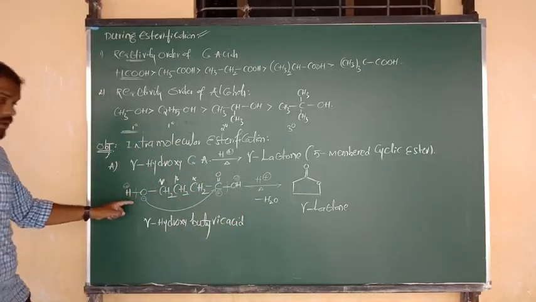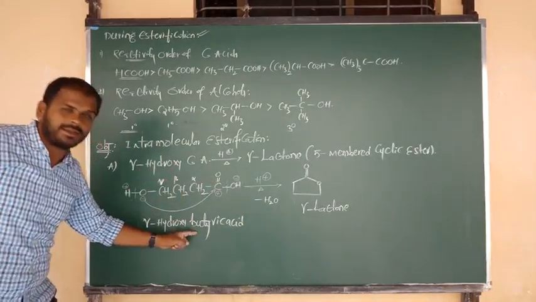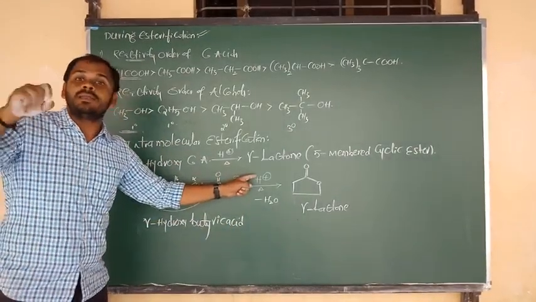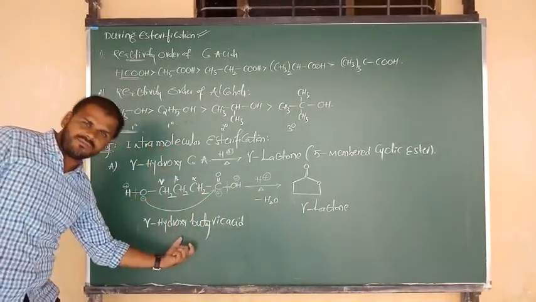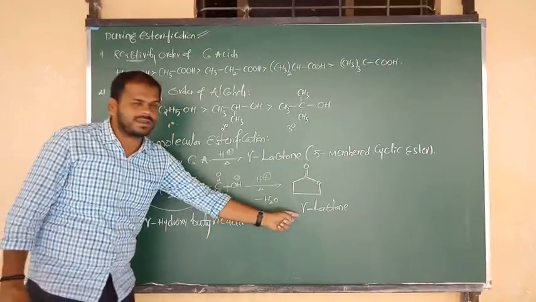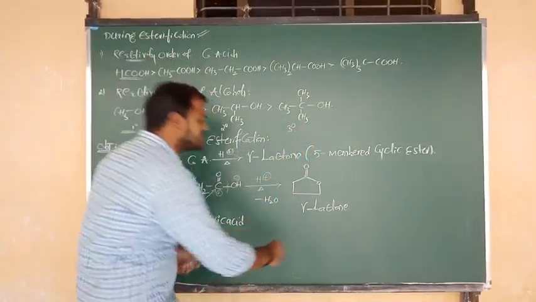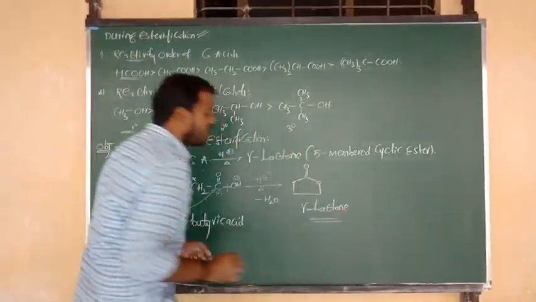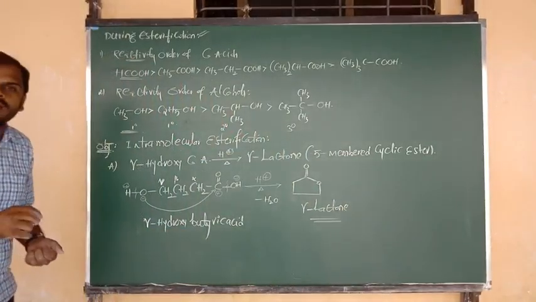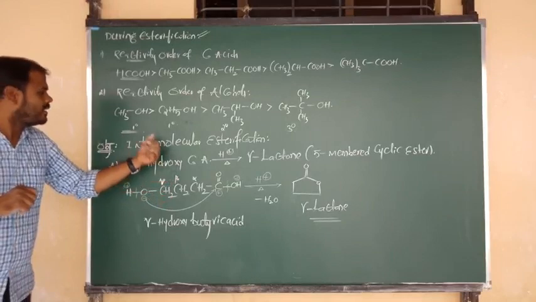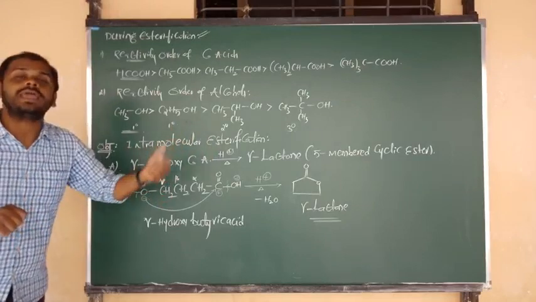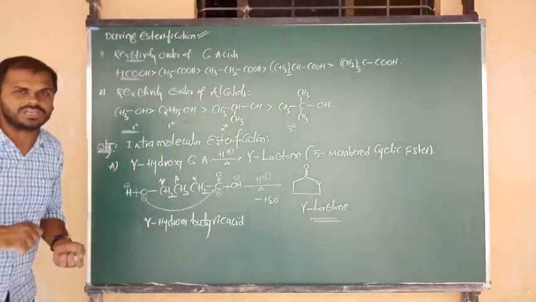So gamma hydroxy butyric acid, upon heating in the presence of mineral acids, undergoes intramolecular esterification and forms a 5-membered cyclic ester known as gamma lactone. This is type 1 condition which shows intramolecular esterification.